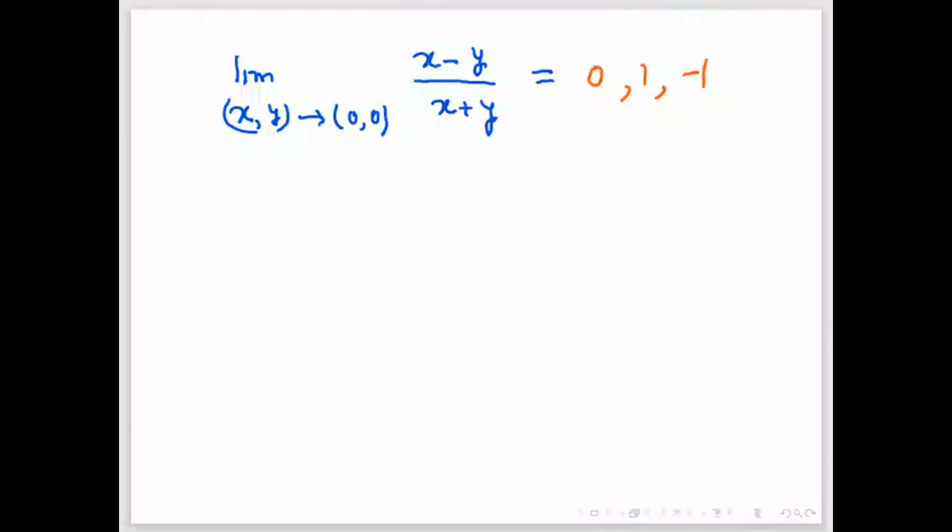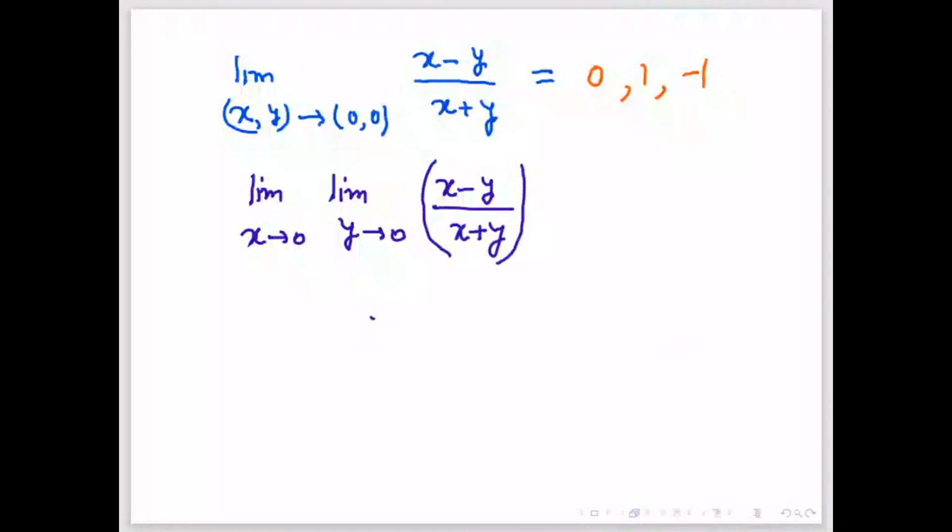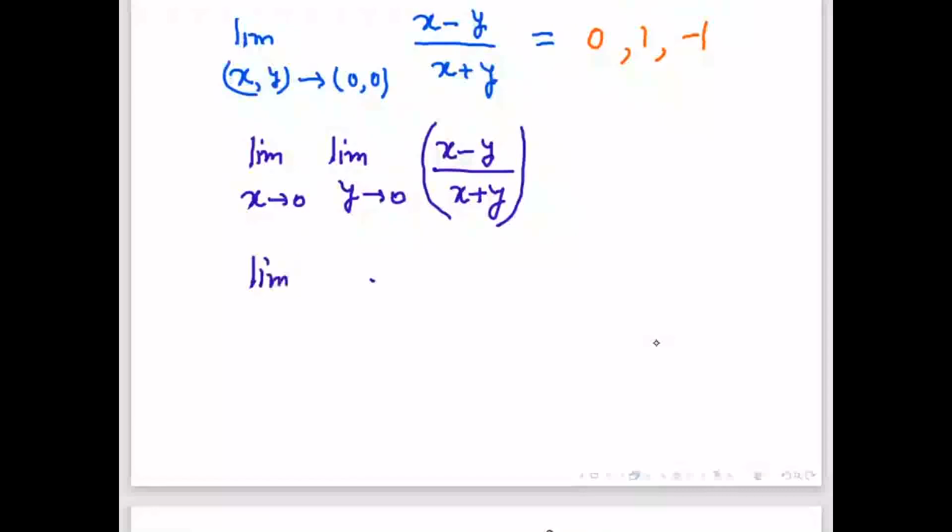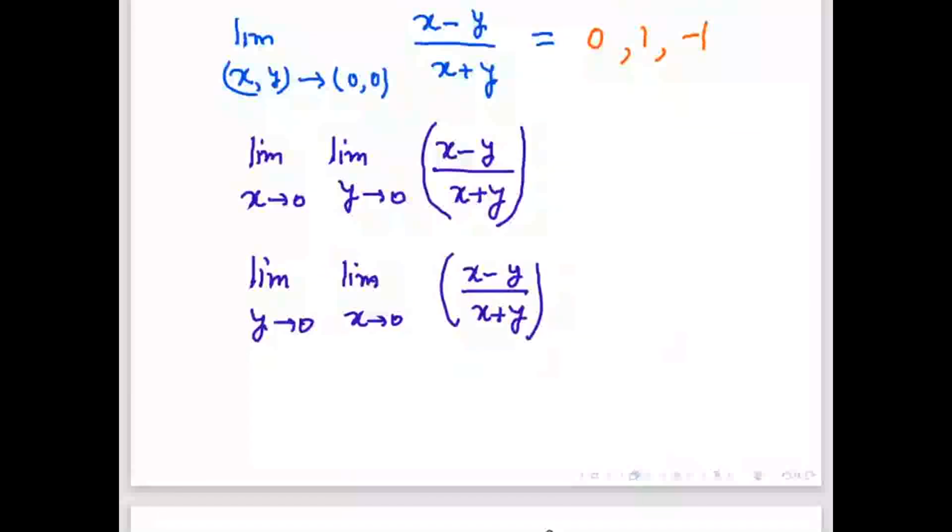So if you calculate the limit as x tends to 0 of the limit as y tends to 0 of this function, individually, first with respect to y, or we can do it the other way. Because we know how to calculate limits in one variable, when x goes to something or y goes to something, we know all those rules. So if this works, we can apply those rules and find the limit.